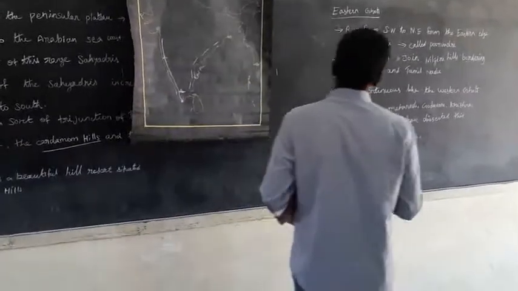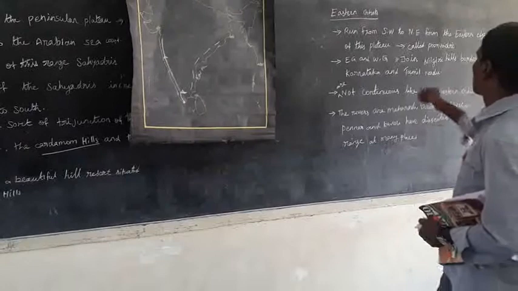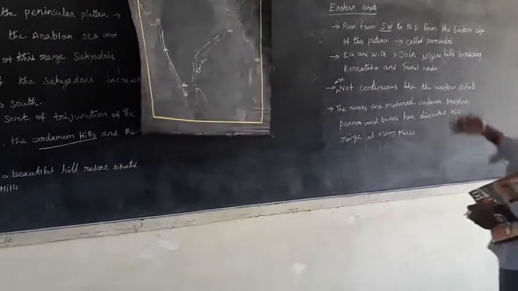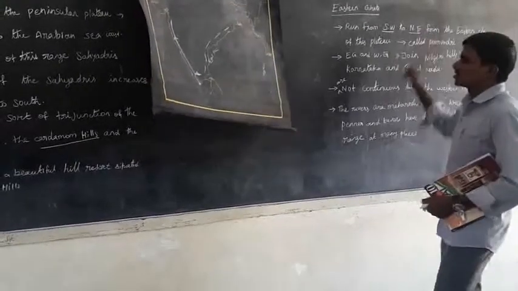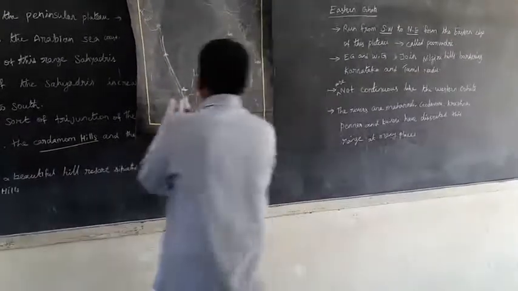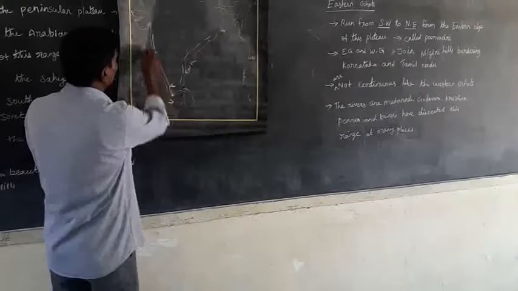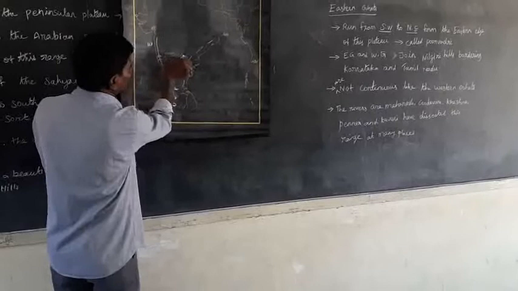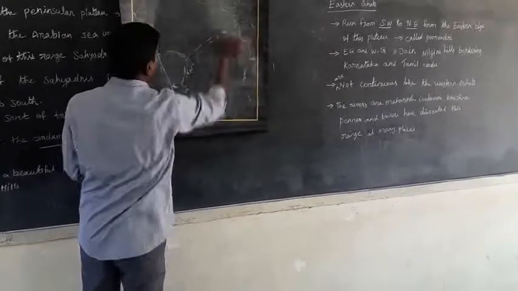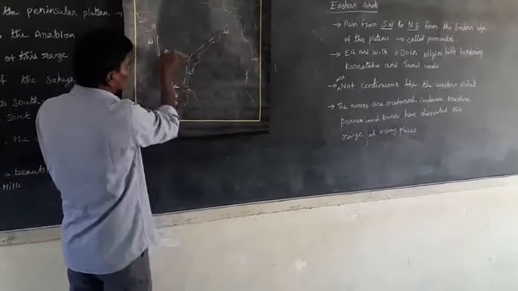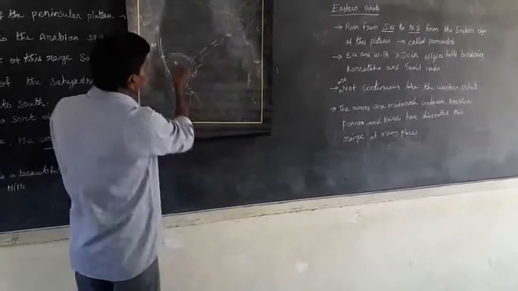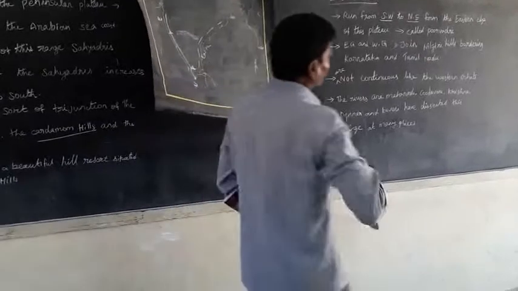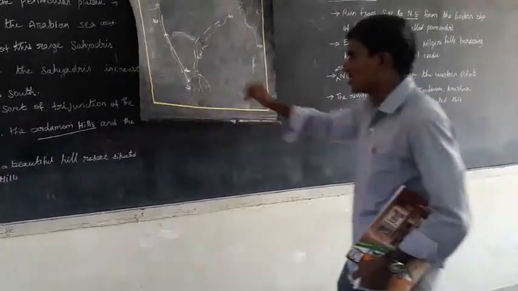The Eastern Ghats run from southwest to northeast along the eastern edge of the Peninsula Plateaus.